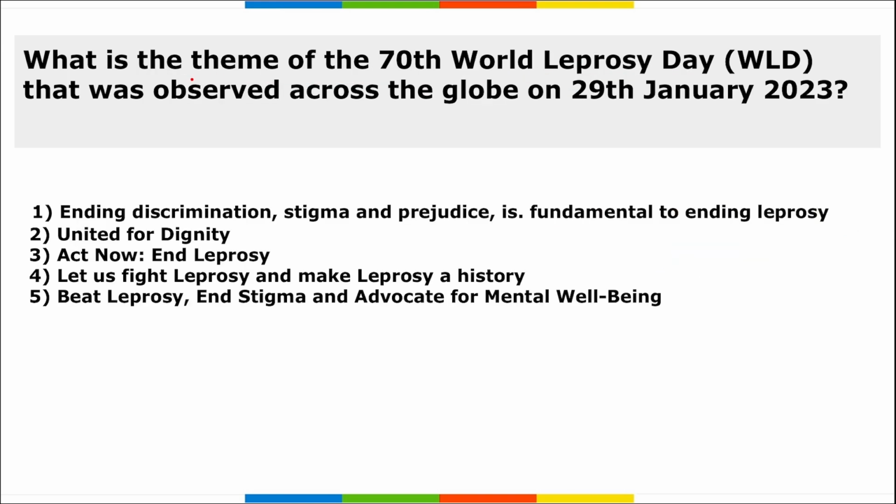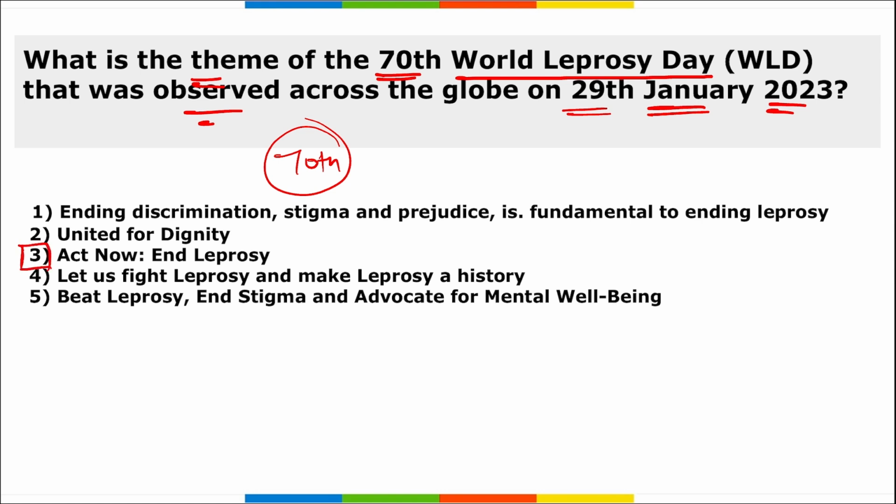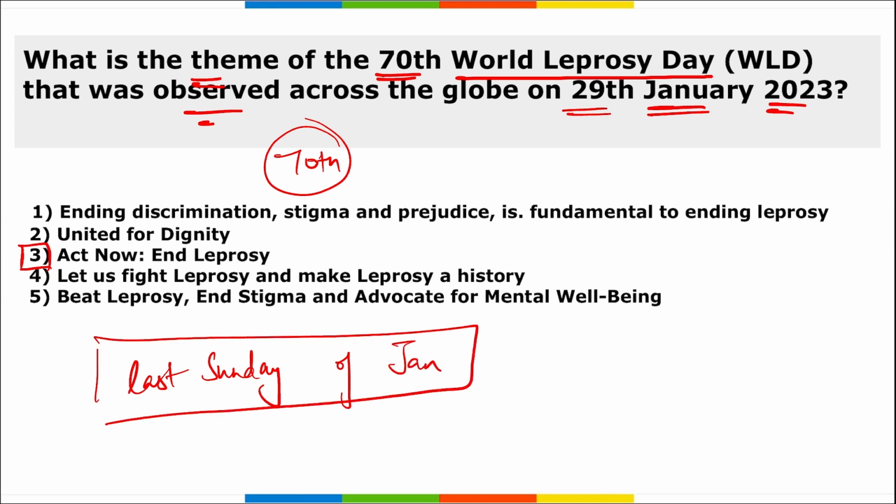Next, what is the theme of the 70th World Leprosy Day that was observed across the globe on 29th of January 2023? So the theme that you need to remember for World Leprosy Day, that was the 70th edition, is Act Now and Leprosy. Also remember, this day is observed across the globe on the last Sunday of January. Last Sunday of January month, we observe World Leprosy Day. Alright, and this disease, leprosy, is also known by the term Hansen's disease.